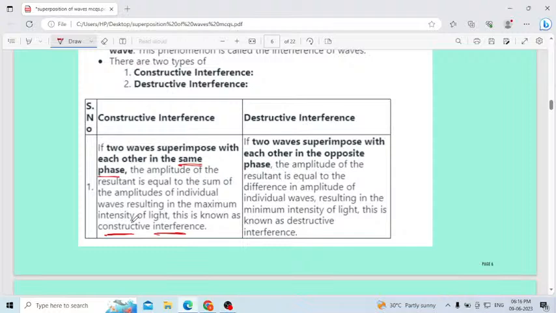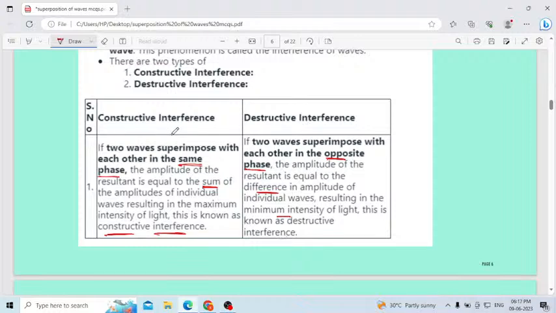Then you will get the maximum intensity of light, because both waves vibrate in the same phase. Now destructive interference: if two waves superimpose with each other in the opposite direction, in different phase, the amplitude of the resultant wave is equal to the difference in the amplitudes of the individual waves. Here you will get the minimum intensity of light in the case of destructive interference. In the case of constructive, you will get the maximum intensity of light. This is known as destructive interference. Both are very easy and simple. You have to remember the difference.